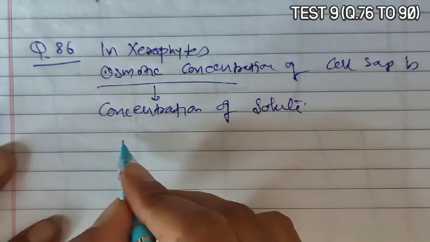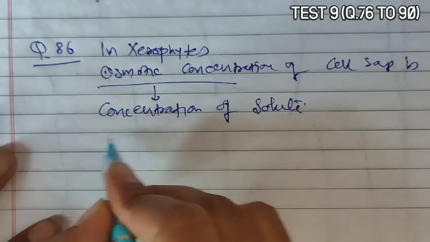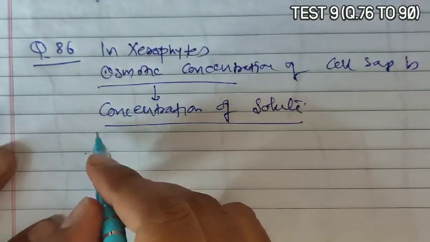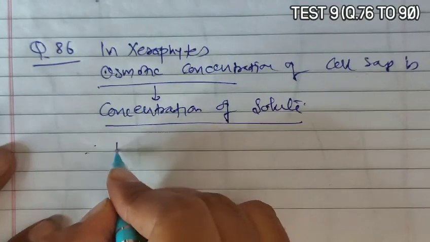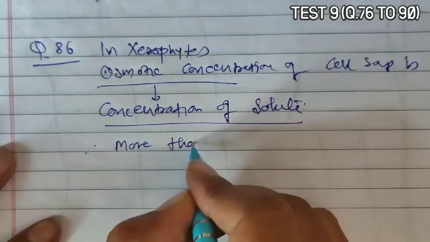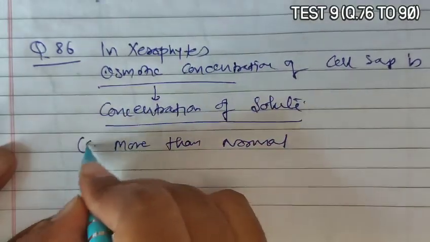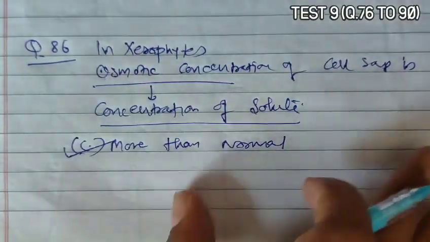So in xerophytes as compared to mesophytes, the concentration of solute is high, so the osmotic concentration of cell sap is more than normal in case of xerophytes.